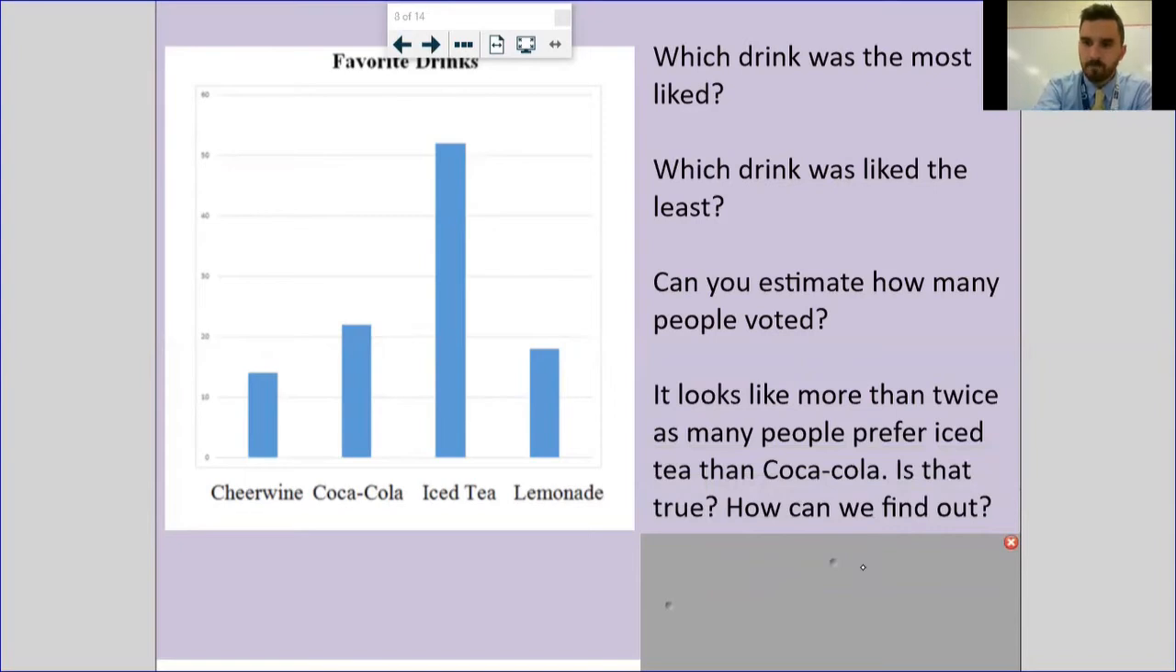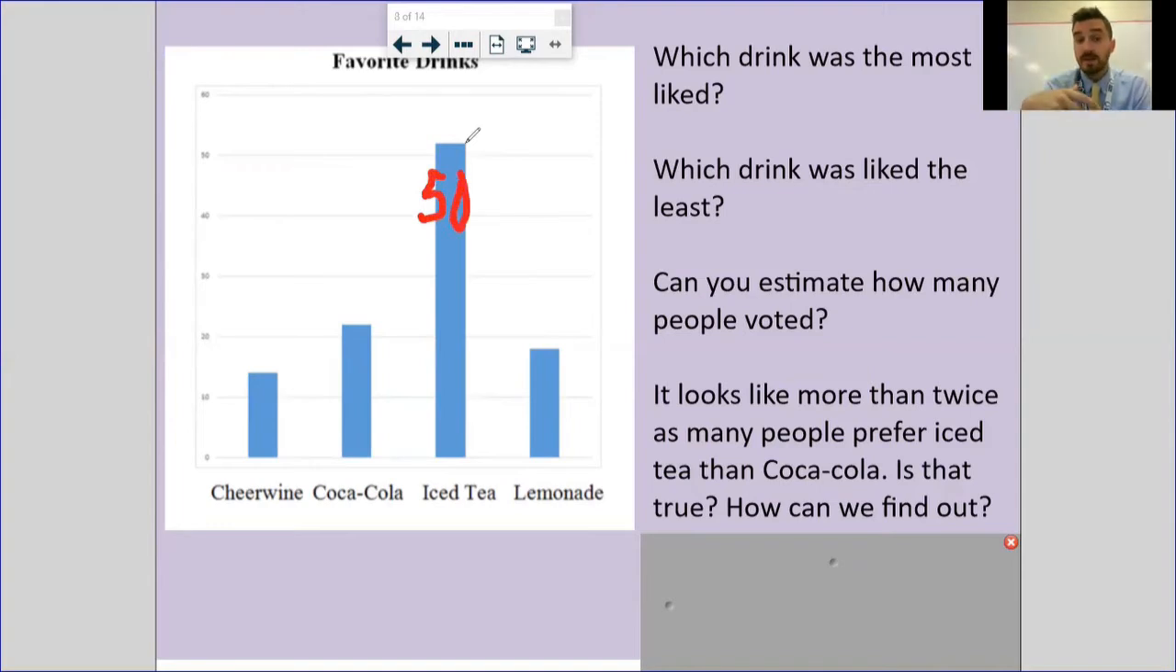All right. It says, the last question, it looks like more than twice as many people prefer iced tea than Coca-Cola. It asks if it's true and how we can find out. Great question. And this kind of reminds me of a question that I would maybe do on a Fan 5. So let's go ahead and do some estimates. Let's round these to where they're close to. So iced tea looks to be at about 50, right? I think we said 51, 52, I don't remember.